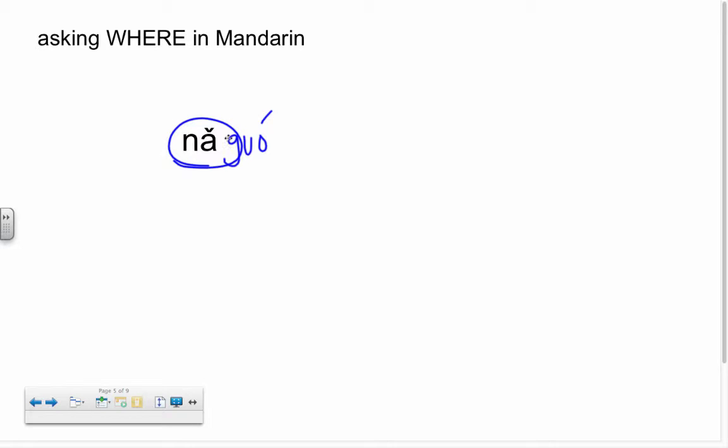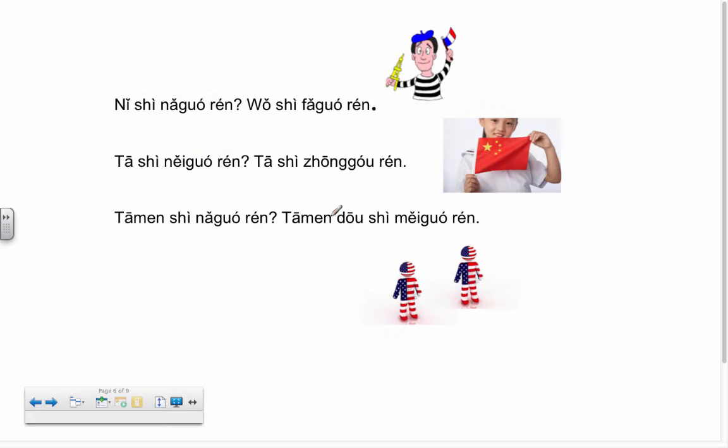And so you guys already know this question because we did it yesterday in class. It's also the name of the chapter, but 你是哪国人? Which country are you from, or which country person are you, or in other words, what's your nationality? Where are you from?